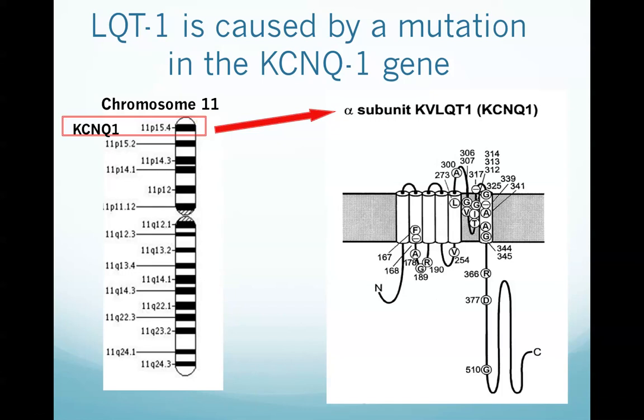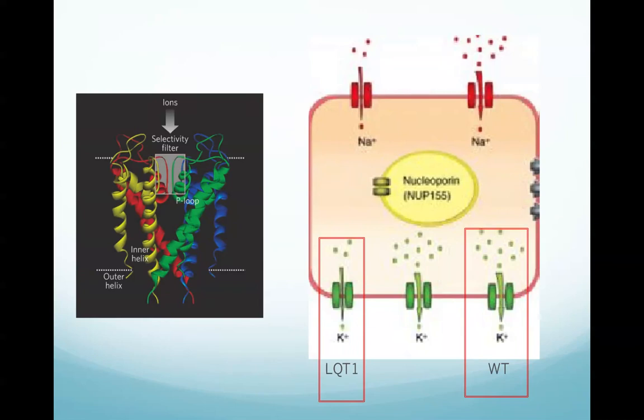This form of LQTS involves a mutation of the gene KCNQ1, which is located on the p arm of chromosome 11. This gene codes for the protein KVLQT1, which is a subunit of a voltage-gated potassium channel. The mutation is usually a missense mutation in the KCNQ1 gene and leads to a channel that is inefficient at allowing the current of potassium ions to flow into the cell. This slows down the rate of hyperpolarization and causes the increased duration of the action potential seen on an EKG scan.